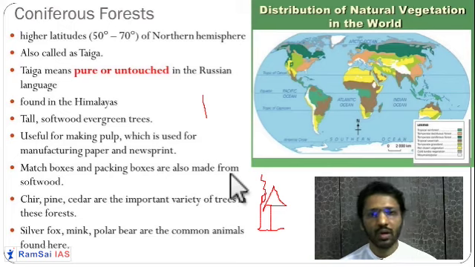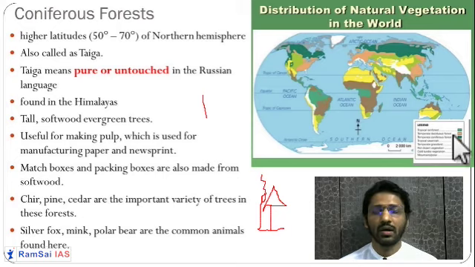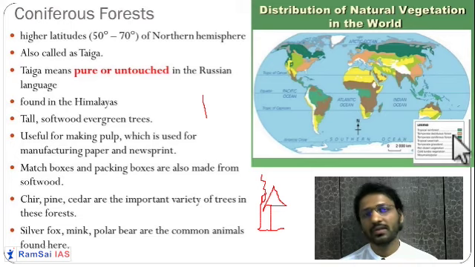They will hold the snow, and damage their leaves, barks and branches. That is why these coniferous trees are very important for the survival of the vegetation in this region.